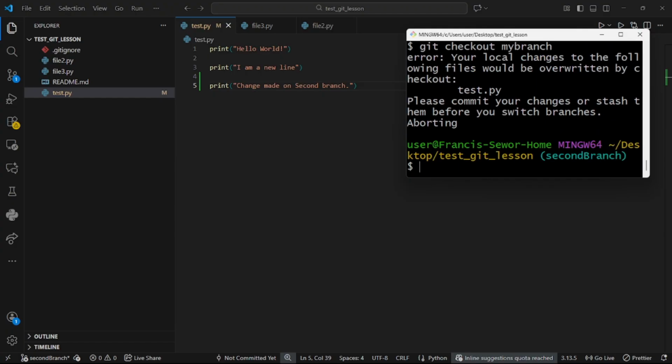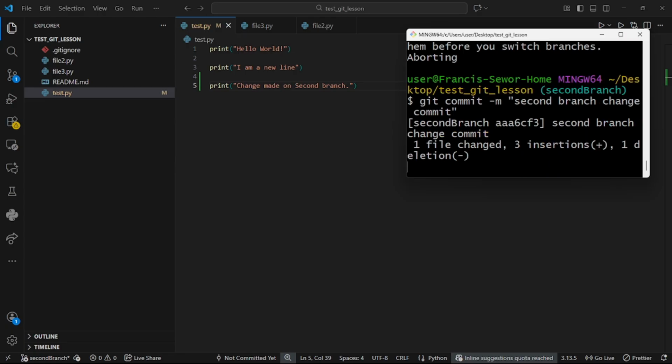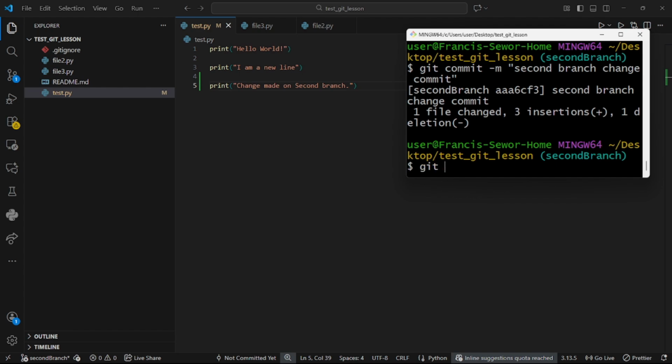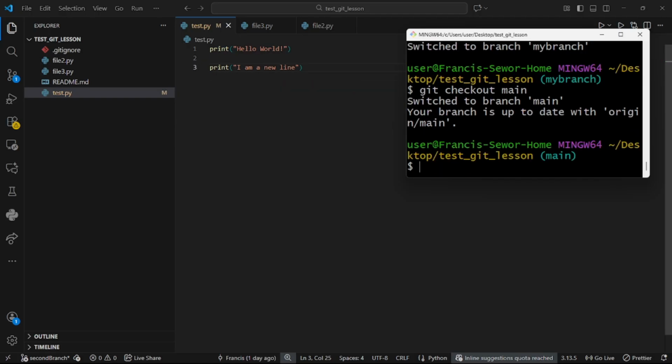So we haven't committed it. We just staged it. We didn't commit it. Git commit. We are coming to commit it now. Second branch change commit. So it has been committed right now. So now I'm going to git checkout back to my branch. So it has been done. Now you see inside my branch, this thing has come. When I go to git checkout main, you see we have this and this modified.